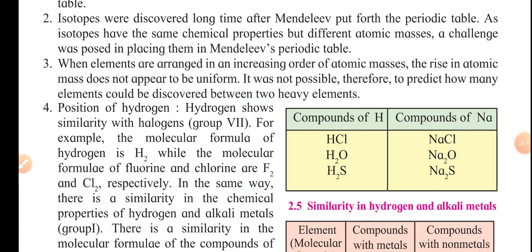You should consider that the lanthanides and actinides are not provided separate places, which we will study in future. Next is the anomalous placement of the coinage metals with alkali metals, meaning the metals used to make coins are placed with sodium.